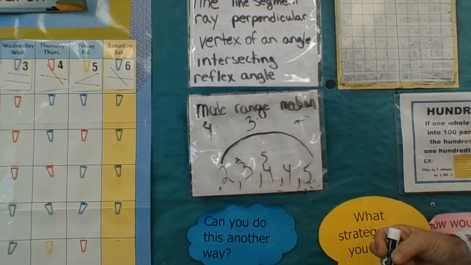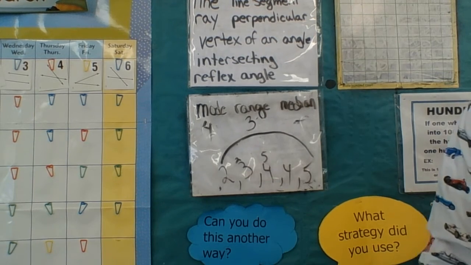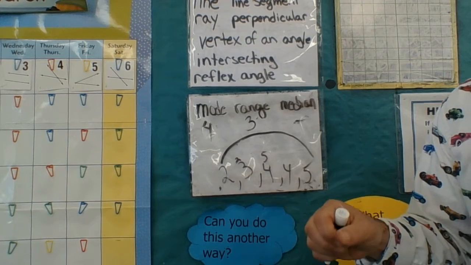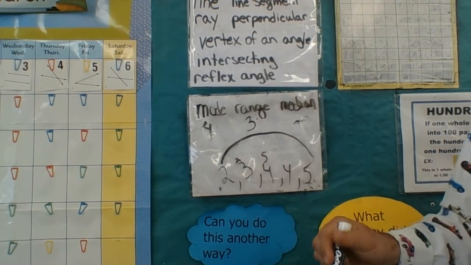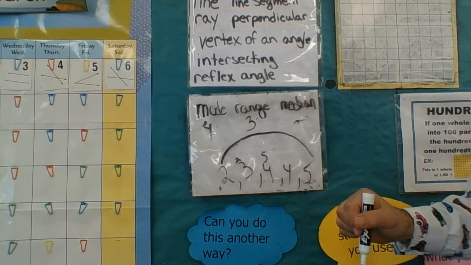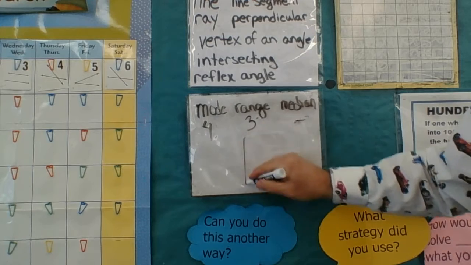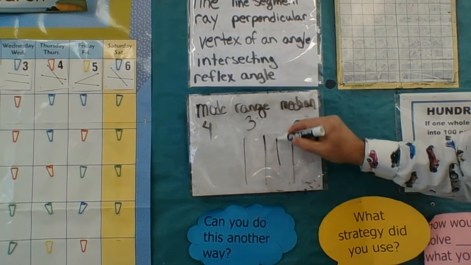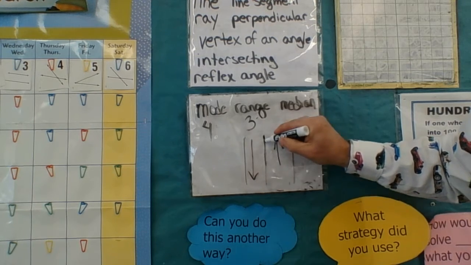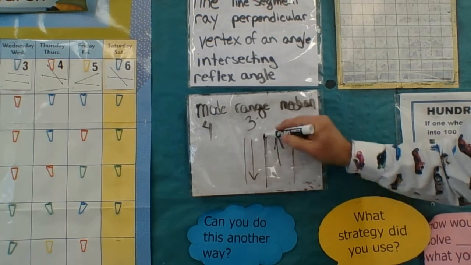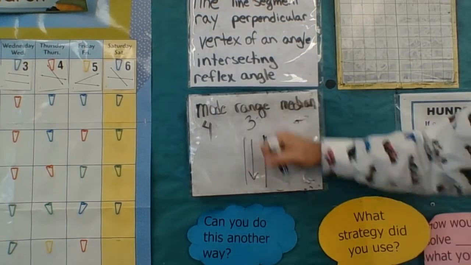Okay, and then the median. This is the fun one. How many of you have ever been driving, or none of you have been driving, but have been driving with your parents, and you'll see a notice that says, no driving on the median. So if this is the freeway, and the cars are going this way, and the cars are going this way, the median is the barrier or the grass that's in the middle. That's what the median is.